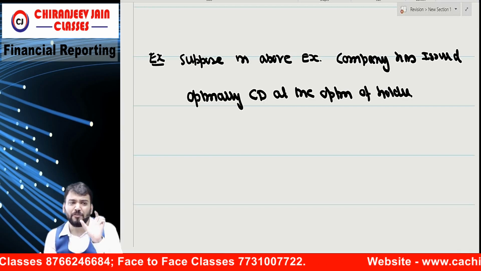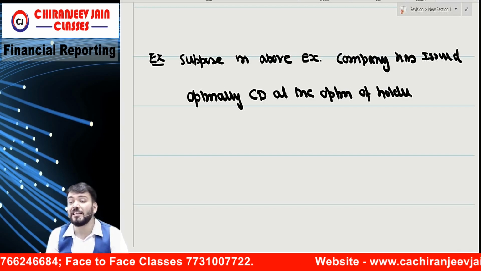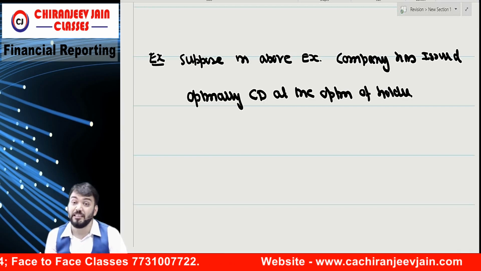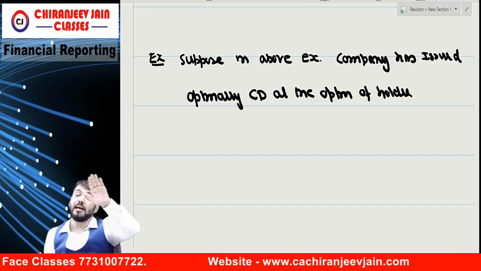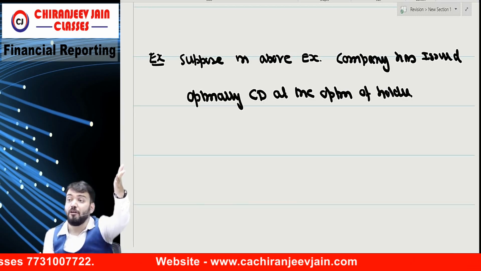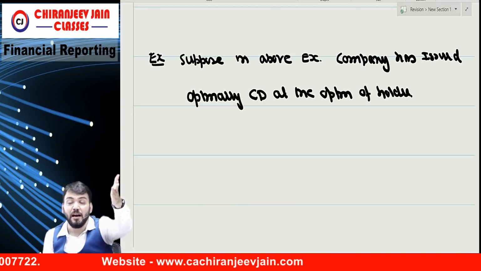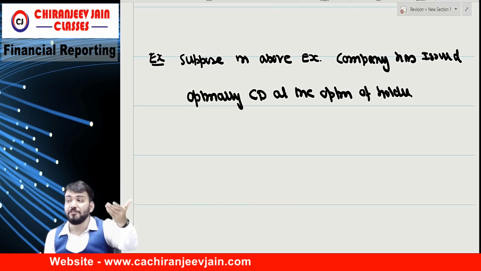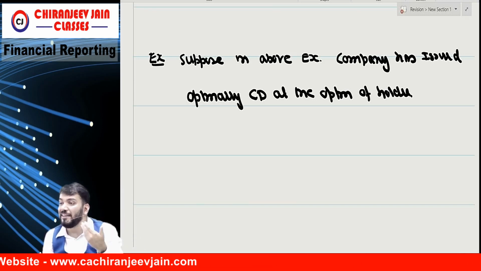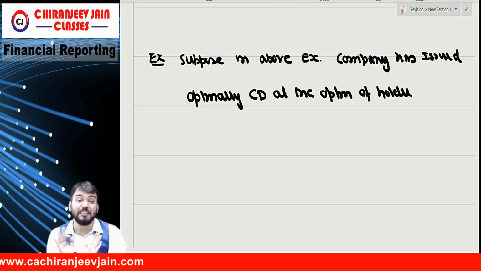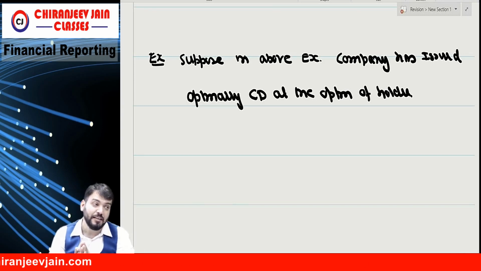Therefore, this principal amount 10 lakh will be initially classified as what? Liability. Initially. Means at the end it might happen all the debenture holders want equity shares. But initially it will be classified as liability.